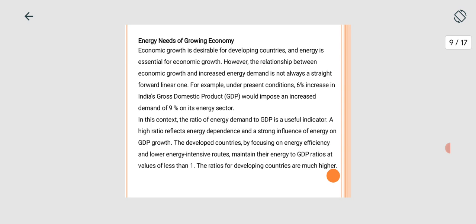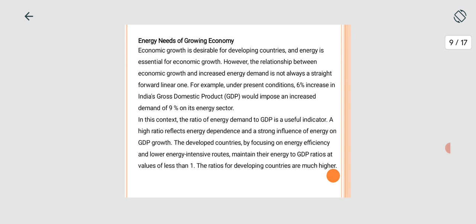However, the relationship between economic growth and increased energy demand is not always a straightforward linear one. For example, under present conditions, a 6% increase in the Indian gross domestic product would impose a 9% increase in the demand of the energy sector. In this context, the ratio of energy demand to GDP is a useful indicator. A high ratio reflects energy dependence and a strong influence of energy on GDP growth.